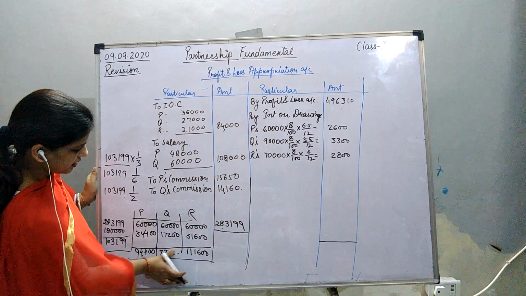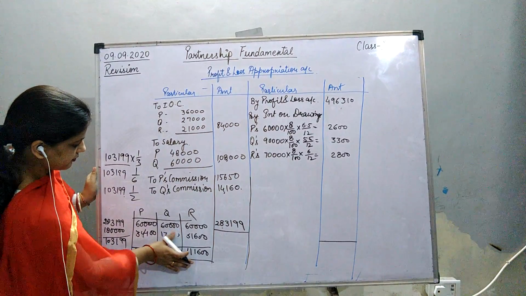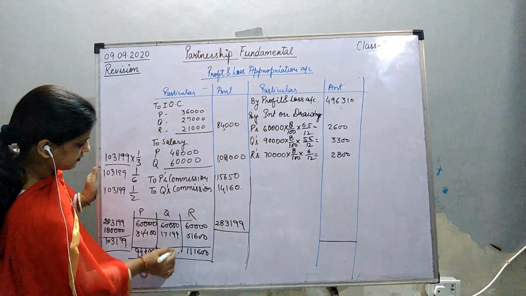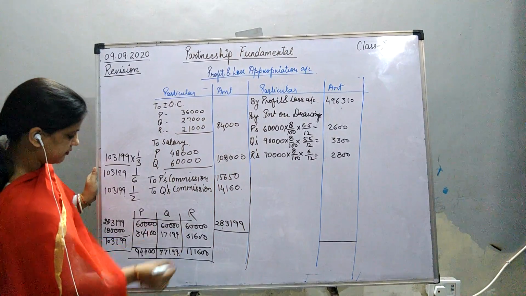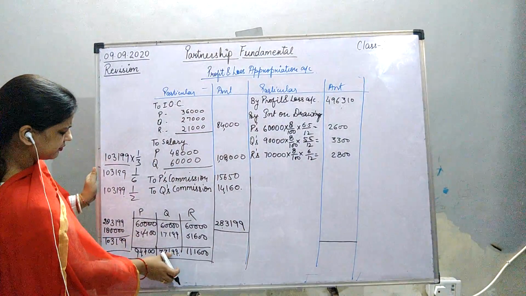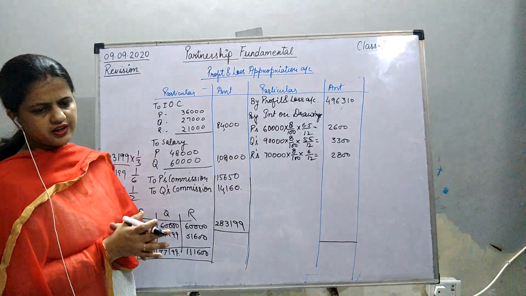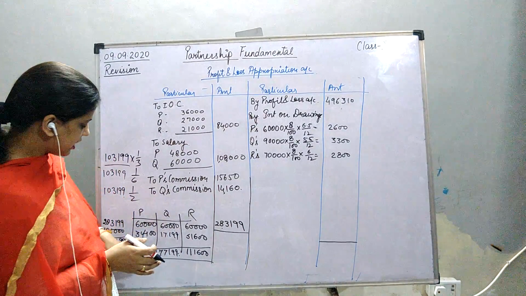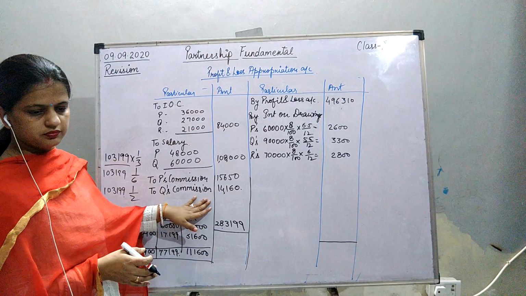Here I think 199. Whatever, 200 or here, round figure. Both are correct. Okay. Now you have to distribute here.